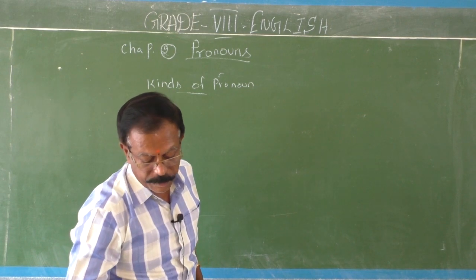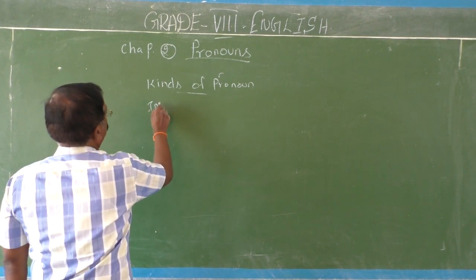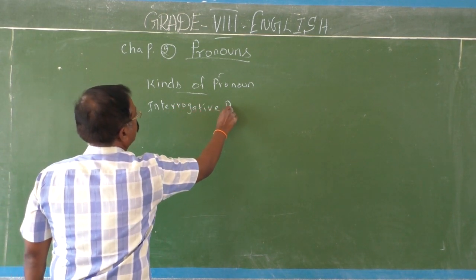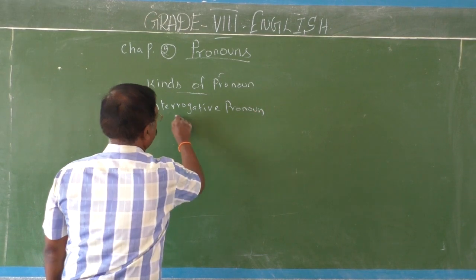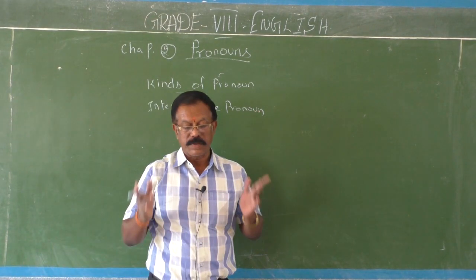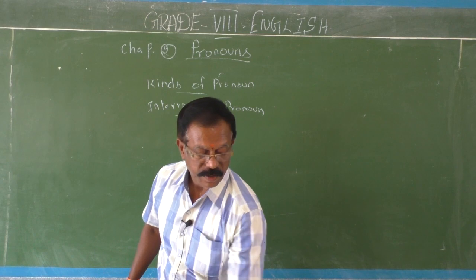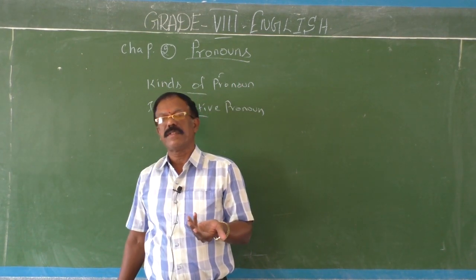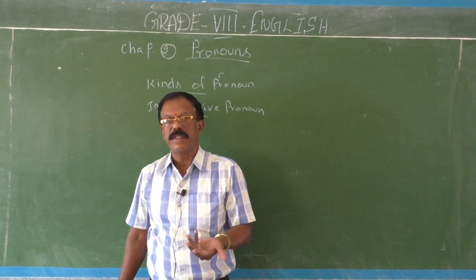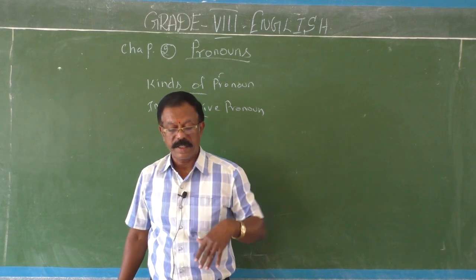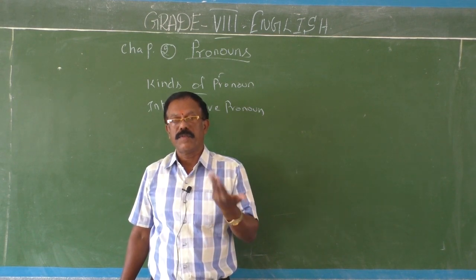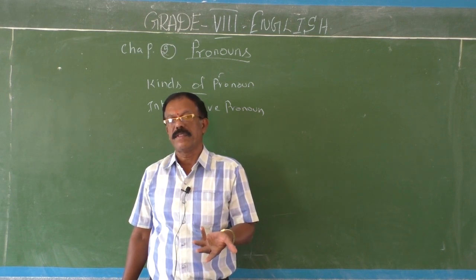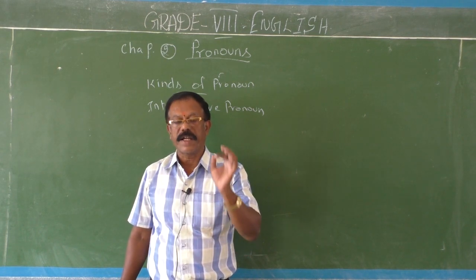So there are some question words. They are used as pronouns. They help us to frame questions. Such question words which help us to produce questions are called interrogative pronouns.